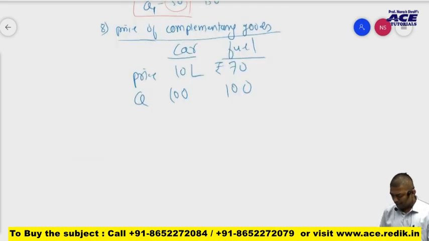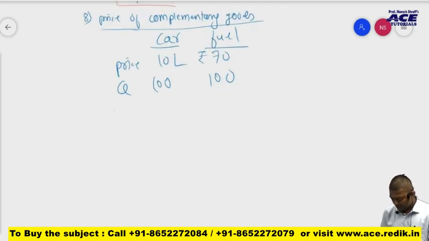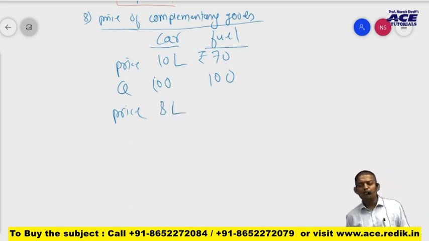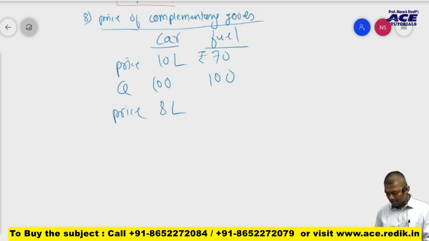Now what will happen if the price of car dropped from 10 lakh to 8 lakh? The car which was earlier available for 10 lakh is now available for 8 lakh. So obviously the demand for car will increase, and the moment demand for car increases, the demand for fuel will also increase, even if its price is still the same.